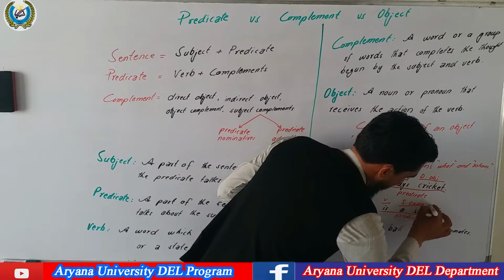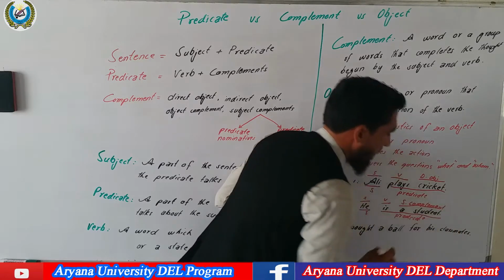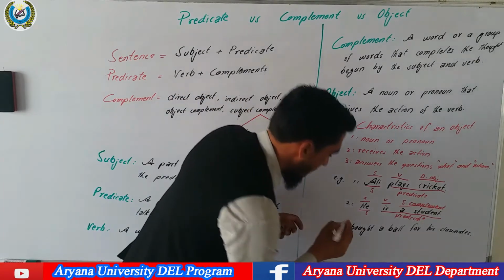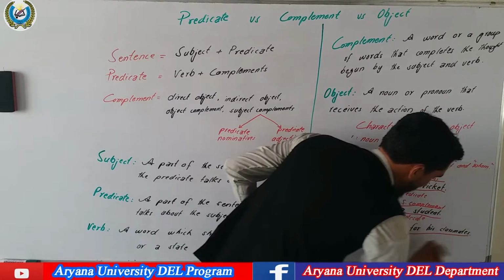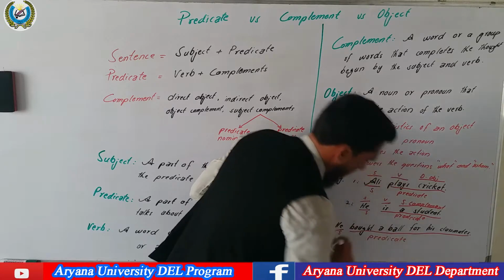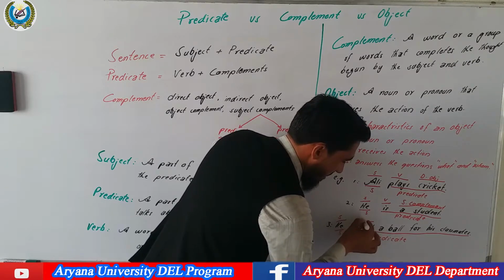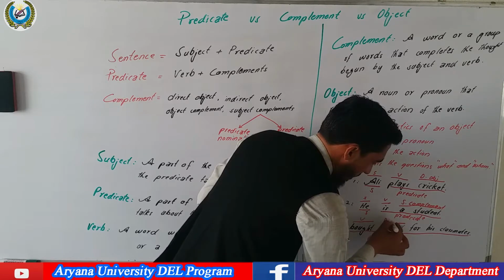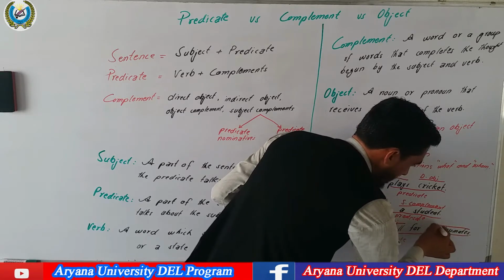Subject complement. And specifically, what type of subject complement? A predicate nominative or a predicate noun. Look at the third example. He is the subject of the sentence and bought a ball for his classmates is the predicate of the sentence. This is the predicate. Specifically, he is the subject, bought is the verb, a ball is the direct object, and his classmates is the indirect object.